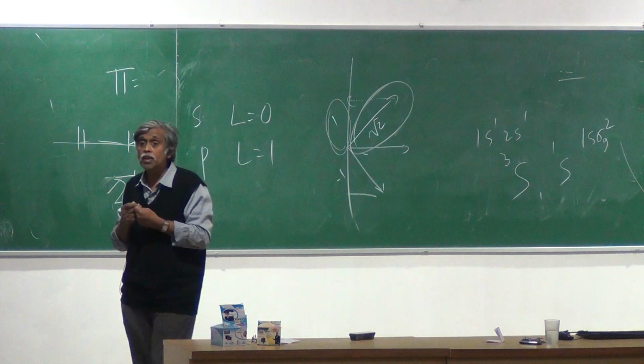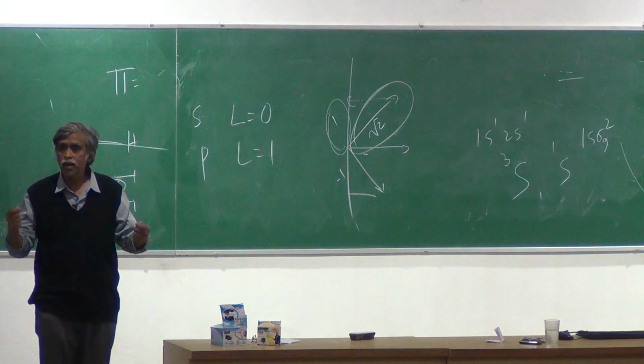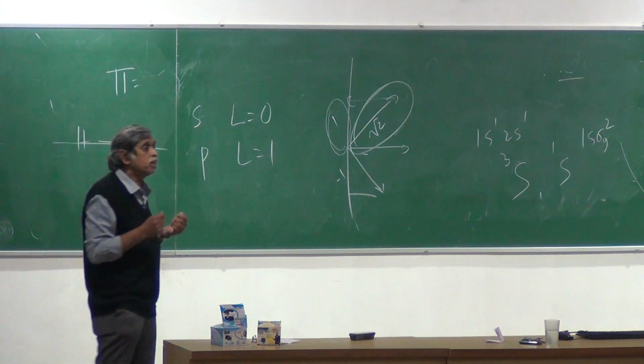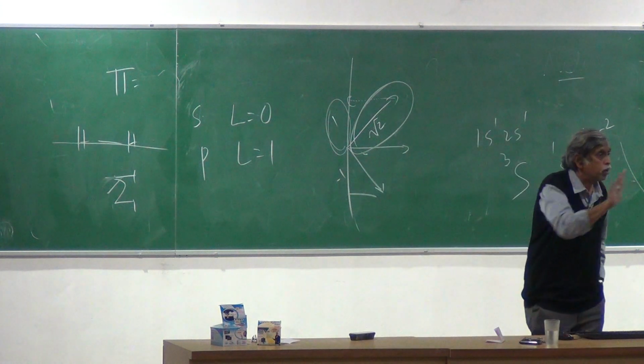When I say the molecule is in a pi state, what am I talking about? The projection is 1. It could be plus 1 or minus 1, depending on which direction it is looking at. But I basically am talking about angular momentum, which has components plus 1 and minus 1.